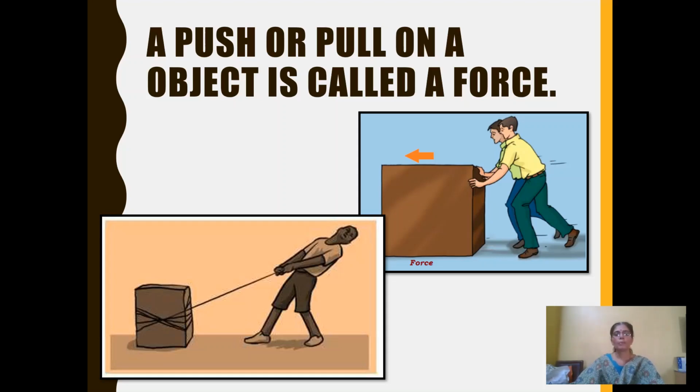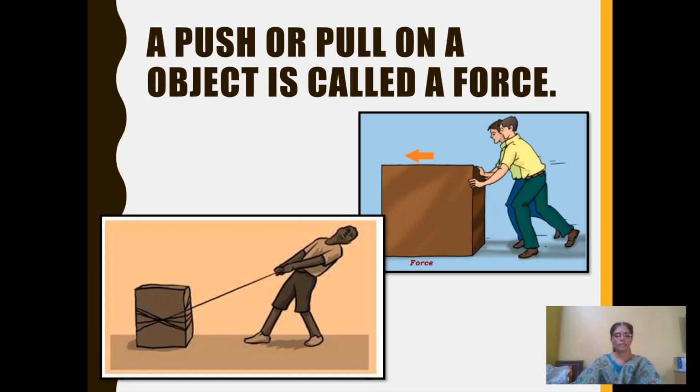Actions like picking, opening, lifting, kicking, flicking, pulling, all these actions together, we classify as either push or pull. These actions usually result in some kind of change in the motion of an object, that is, they bring about some kind of change in the state of motion of an object.